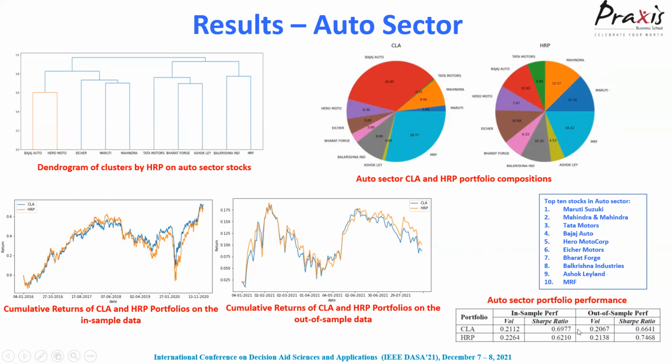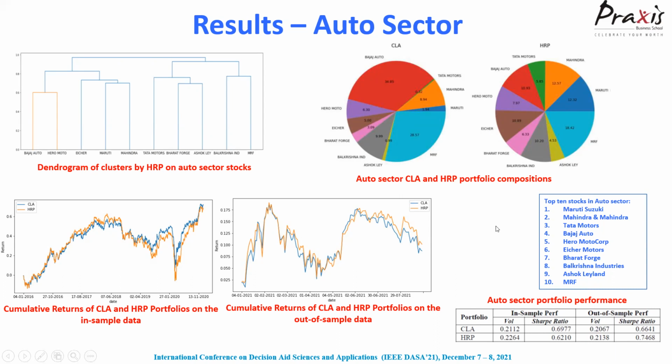The Sharpe ratios for the in sample CLA is 0.6977, whereas HRP is 0.6210. So we have a higher Sharpe ratio for CLA, but that is over the in sample, that is, during the training period, whereas during the test period, HRP is 0.7468 and CLA is 0.6641. So HRP clearly outperforms CLA in the out of sample data, which is the most important part.